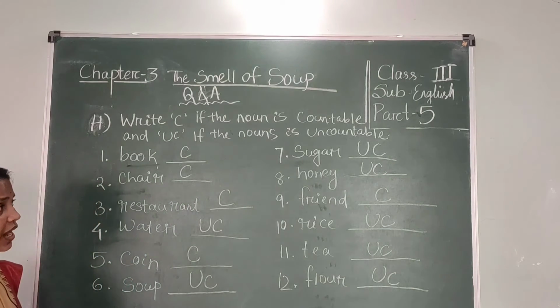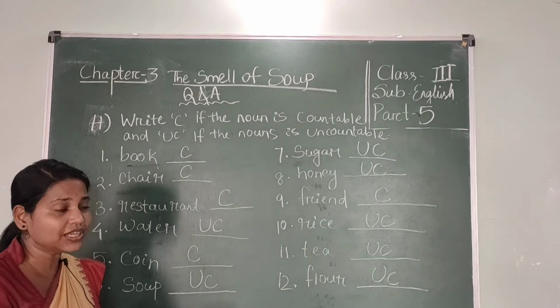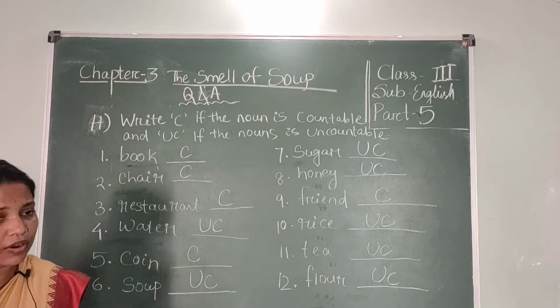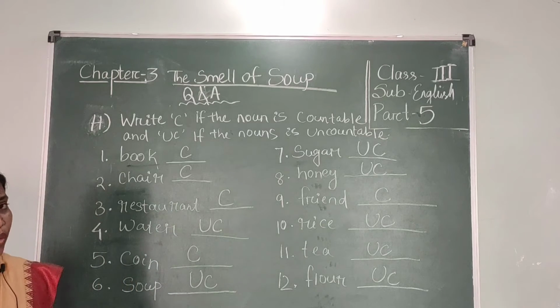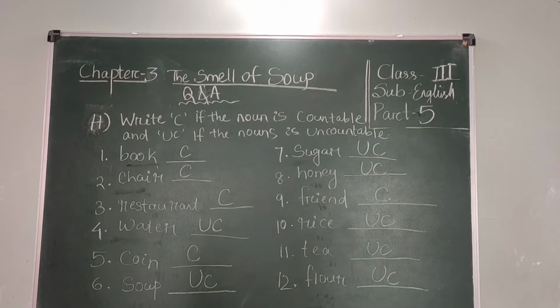So students, already I had discussed with you what the countable nouns and the uncountable nouns are. So write C for countable and UC for uncountable. Those nouns you can count are countable nouns, and those nouns that cannot be counted are uncountable nouns. So you write C for countable and UC for uncountable.